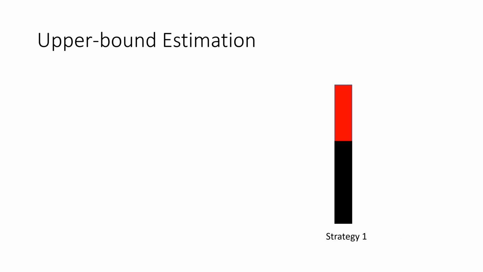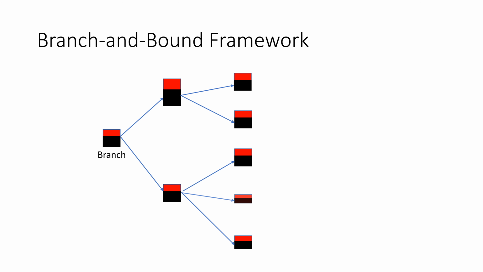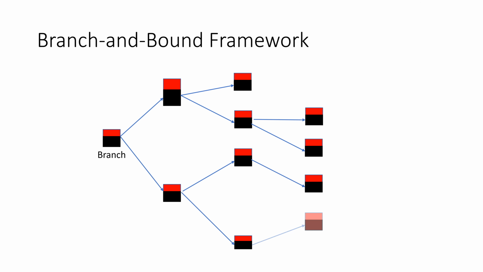For the branch and bound framework, think of each strategy as a branch. We explore each branch by considering a different combination of billboards. For those who have small upper bound influence, we will prune it. For the branches having an ideal upper bound, we explore them further. The searching process will terminate when finding the solution.